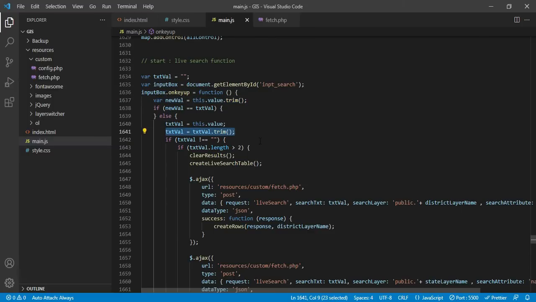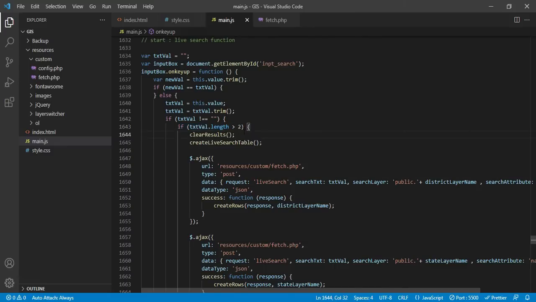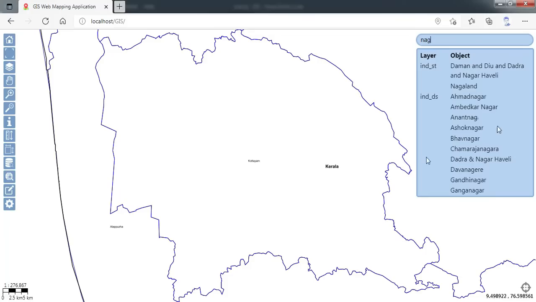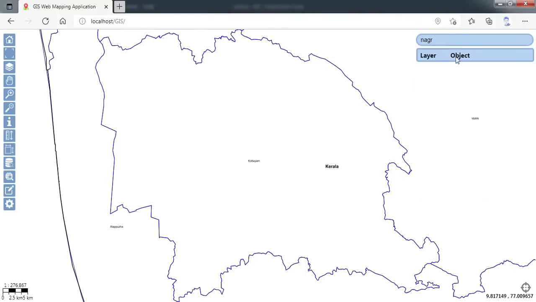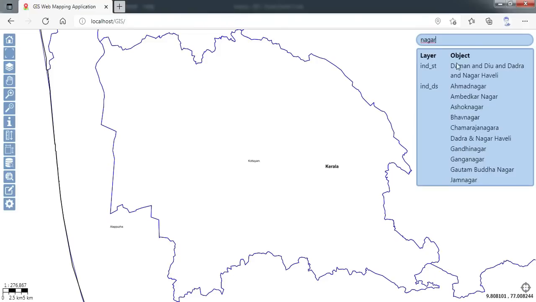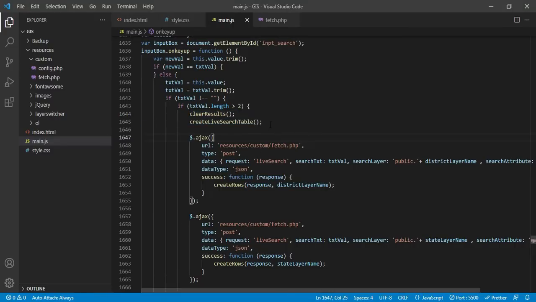So by chance if the user is just typing a space, then it will be removed, and then it will wait for the user to type at least 2 characters. Once the number of characters is more than 2, it will start working in the background. First of all, it will clear all the search elements which it has previously displayed. So if I am typing NAGA, it has already displayed this. Now if I type R, then it has to clear and then display other elements. So that is how it has to work. You can see if I keep on typing, it will remove the previous search result and then create the new search result. So that is coming from here,